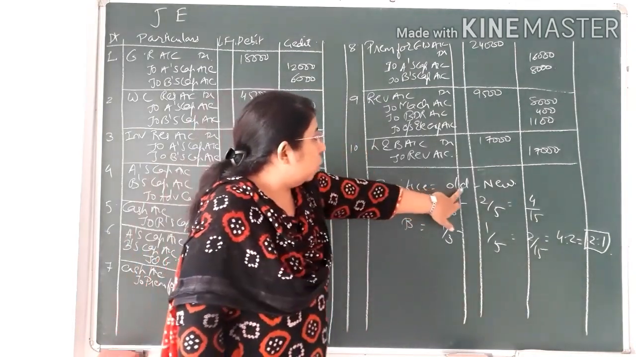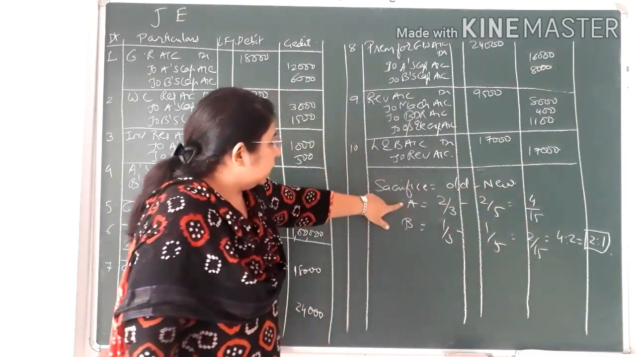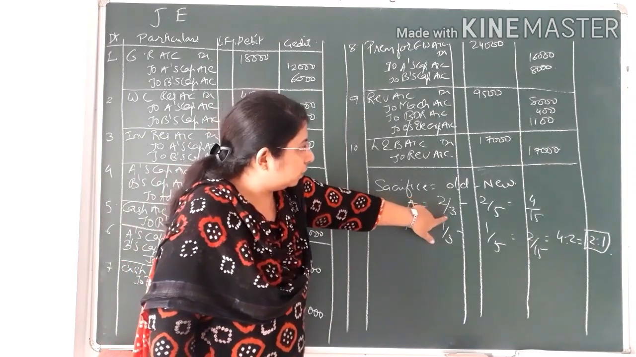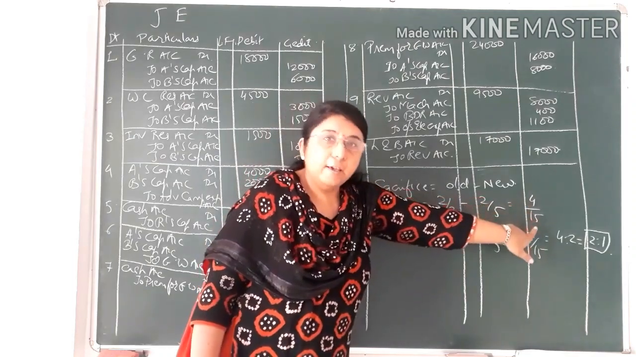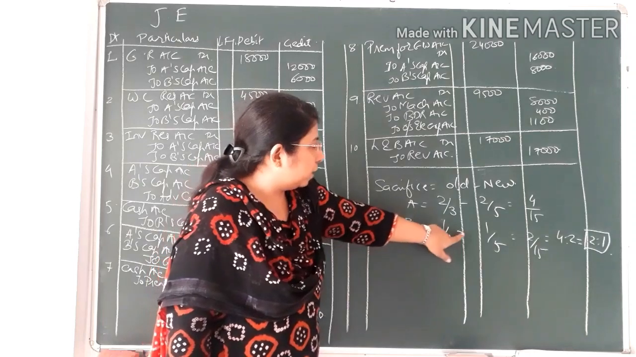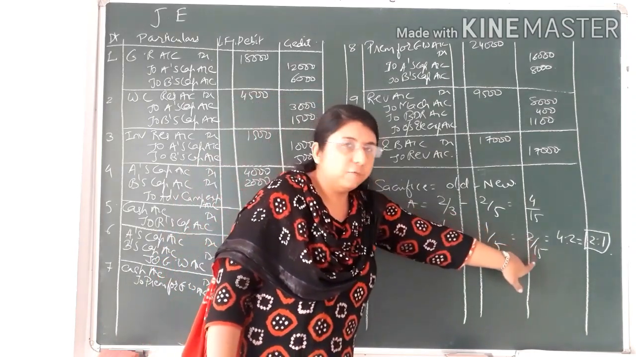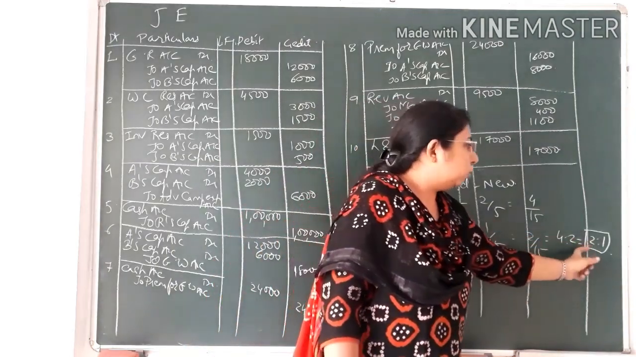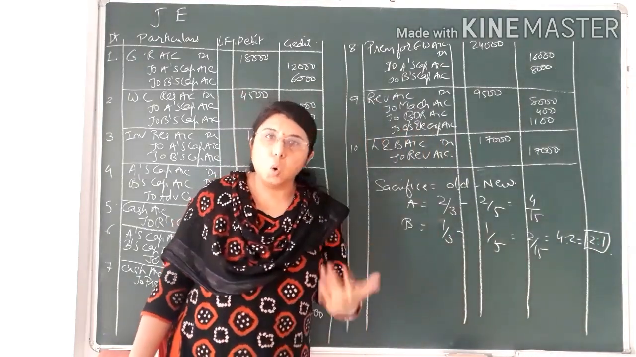So I found the sacrifice ratio, that is old share minus new share. A's old share was 2/3 because 2:1, so 2/3 minus new share 2/5, it would come to 4/15. In the same way B's sacrifice would be 1/3 old share minus new share 1/5, so that came to 2/15. So 4:2. Simplifying it, you will get 2:1. So sacrifice ratio is equal to the old ratio.